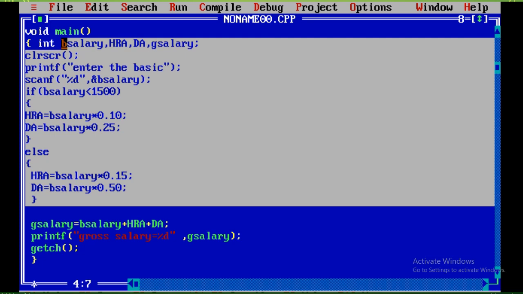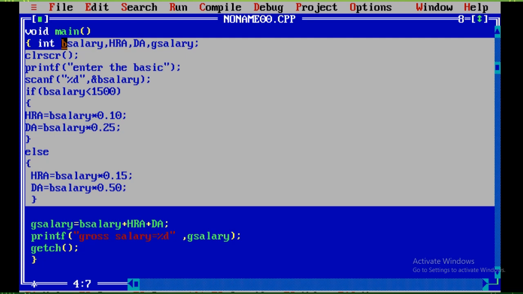Else, if it is not less than, it will be greater than 1500, right? Then HRA will be 15% of the basic salary, and DA will be 50% of the basic salary. That's what I have given in the else part. So two parts we have, but before that we have to check what things we have. And one more condition is there, that is gross salary equal to basic plus HRA plus DA.